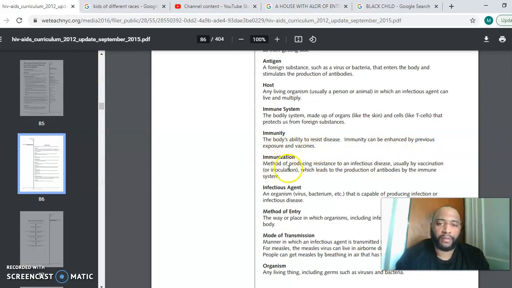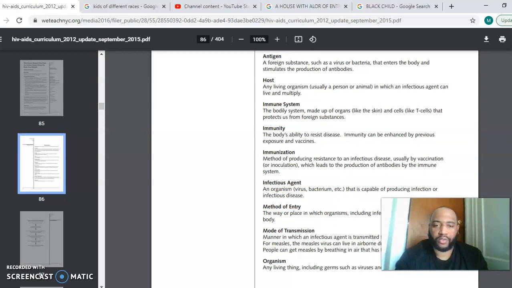Immunization, a method of producing resistance to an infectious disease, usually by vaccination or inoculation, which leads to the production of antibodies by the immune system. Infectious agent, an organism such as virus, bacterium, and etc., that is capable of producing infection or infectious disease.